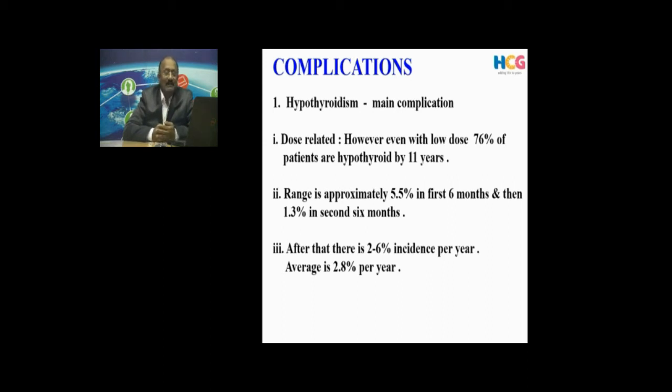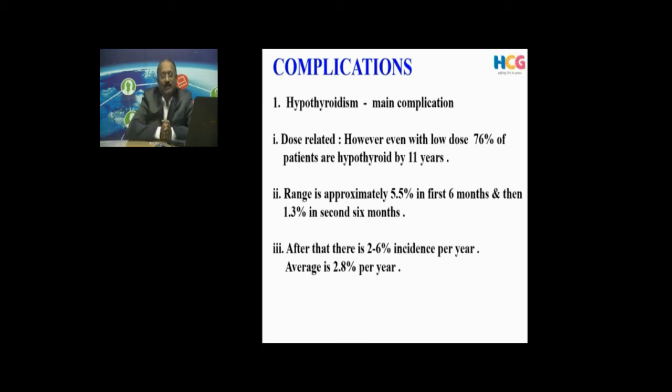So the patients, by the time they come to us or to any nuclear medicine specialist, have already spent 2 years, or sometimes 8, 10 years, on neomercazole. Some of the patients would have had surgery, and there is a relapse. So with these patients we don't want to take any chance, because the end result of any hyperplastic disease or thyrotoxicosis is always hypothyroidism over a period of time. So we prepone the hypothyroid status.